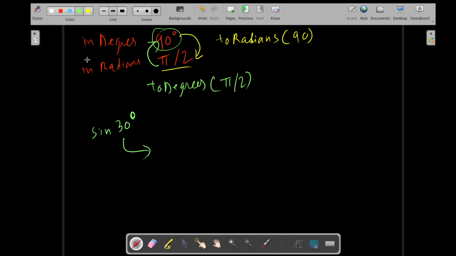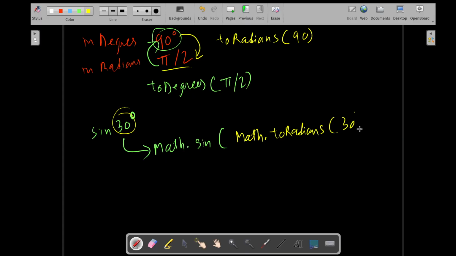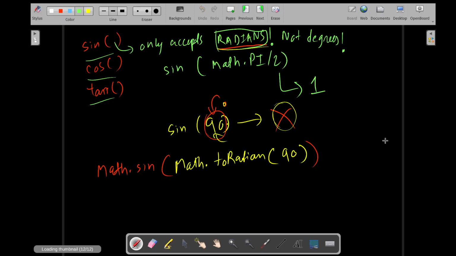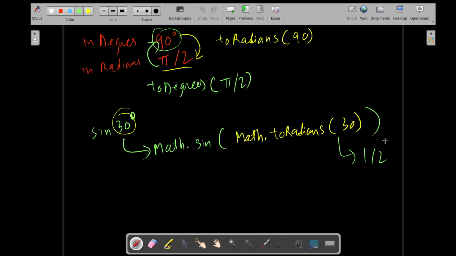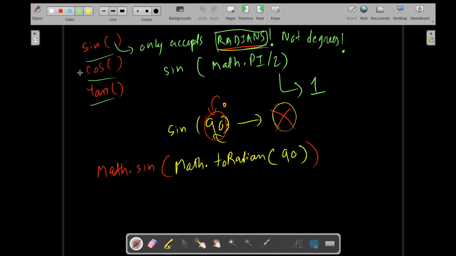You're going to say math.sin. Math.sin does not accept degrees, so convert this 30 degrees into radians. Math.toRadians 30 and then close the bracket. You will get your answer. This should give you 1 by 2, which is 0.5, right? Yeah, correct. So that's how this works, and this is exactly how cos and tan work also.